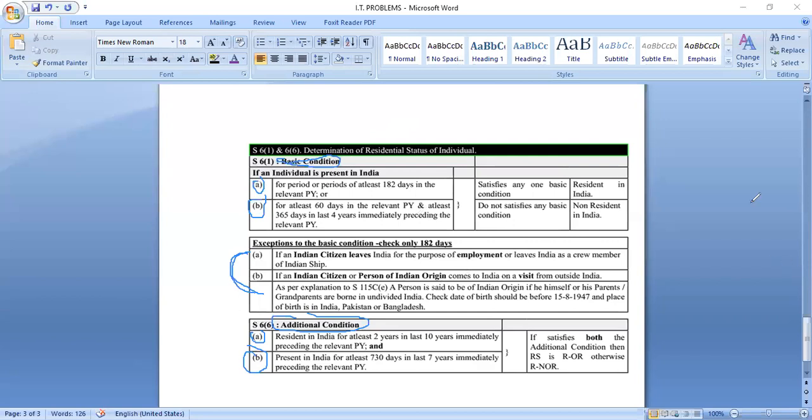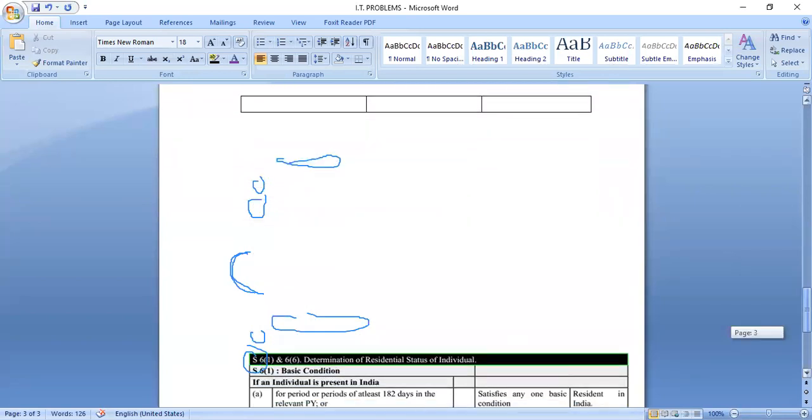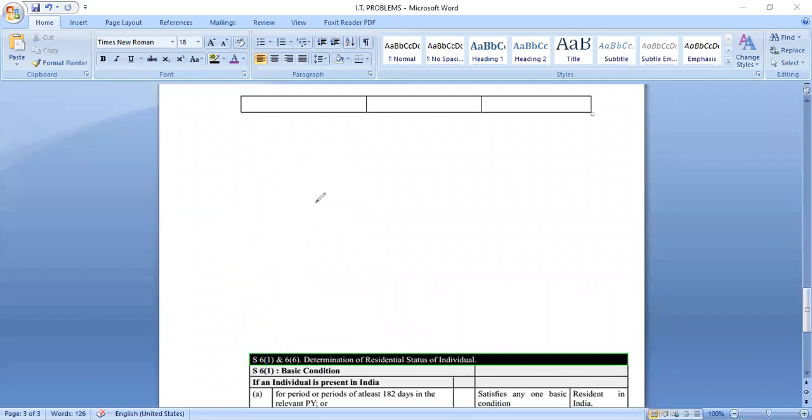So, in a nutshell, I'm marking finally who is a ROR, resident, ordinary resident.